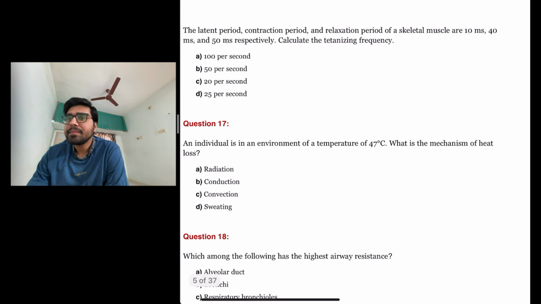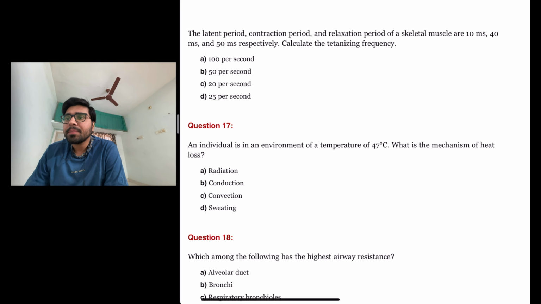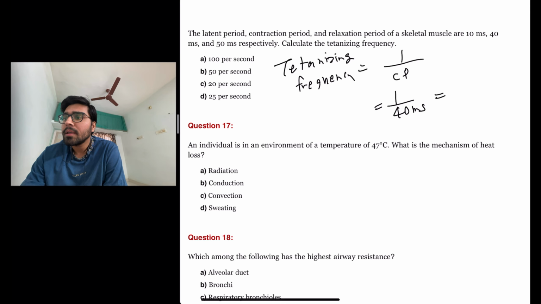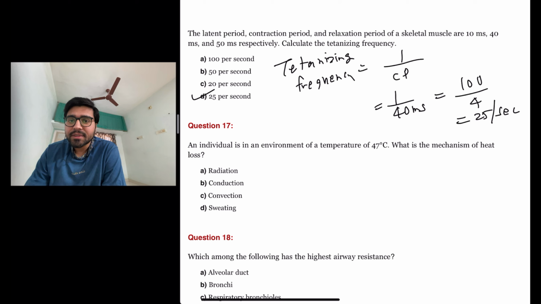The next question is: the latent period, contraction period and relaxation period of a skeletal muscle are 10 millisecond, 40 millisecond and 50 millisecond respectively. Calculate the tetanizing frequency. Tetanizing frequency is equal to 1 upon contraction period, so it is 1 upon 40 millisecond. So it is 100 upon 4, which is 25 per second. Answer is D.